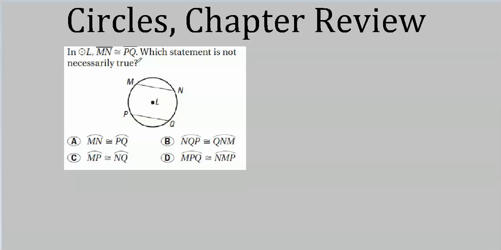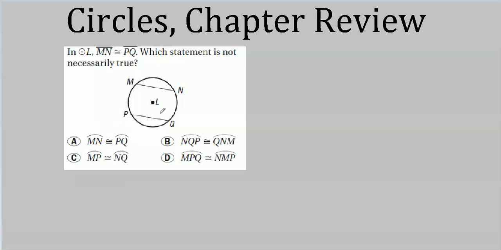This one we have circle L, and they tell us that these two chords are congruent. And they want to know which of these statements is not necessarily true. MN is congruent to PQ.